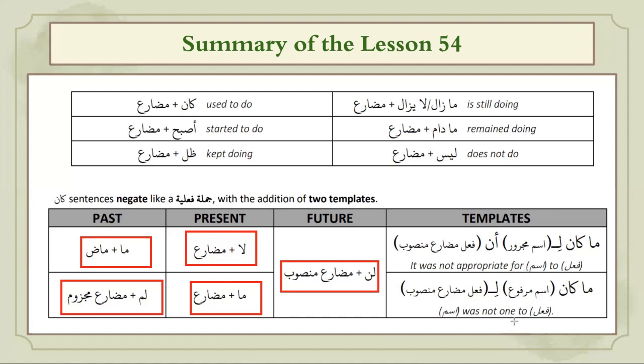And then the second template you learned today is ma kana, then you have a proper noun, and then li with any fail. Over here, fail mudare mansoob, liyu'azziba. Again, fail mudare mansoob. And the meaning is someone would not be one to do something. Okay, so these were the two templates you learned today.